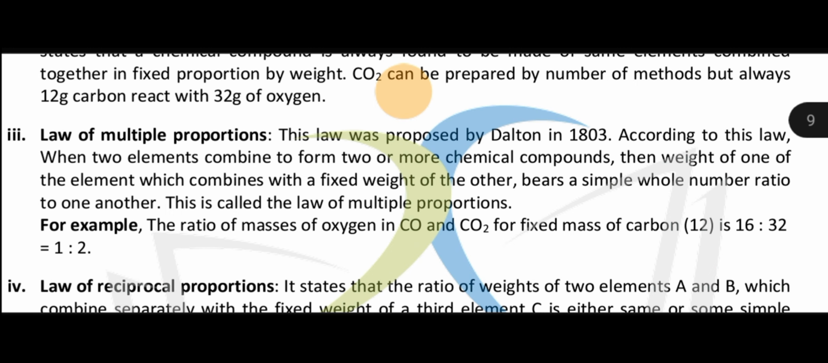Now the third law is the law of multiple proportion. Now what is the law of multiple proportion? See, as the name indicates, multiple means many, of various kinds. This law is given by Dalton. Now what does Dalton say? Dalton says when two or more elements combine together, it's not fixed that they give only one type of compound. They can give two or more types of compounds. For example, when carbon and oxygen combine together, they form carbon monoxide as well as carbon dioxide. But the ratios are fixed in both cases. In carbon monoxide it is 12:16, but in case of CO2 it is 12:32.